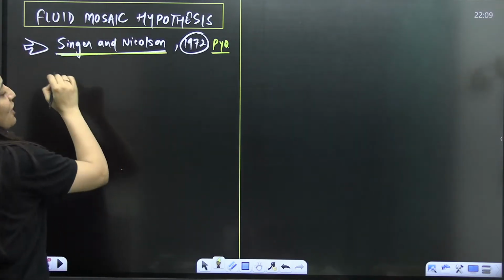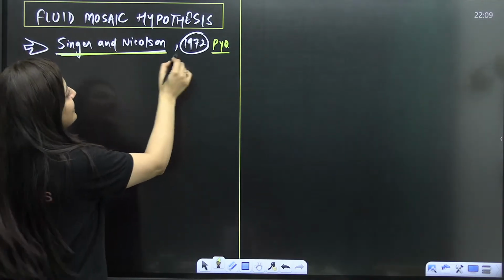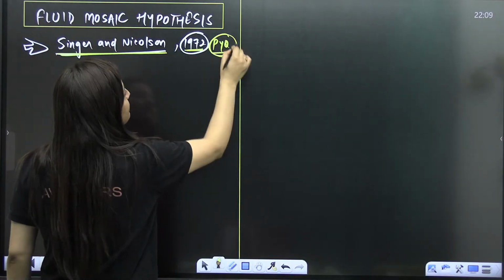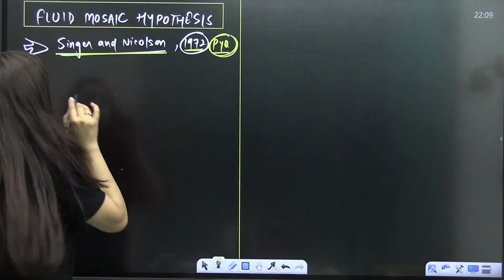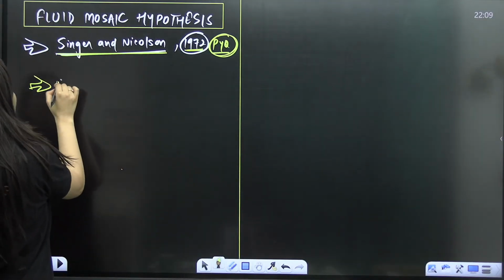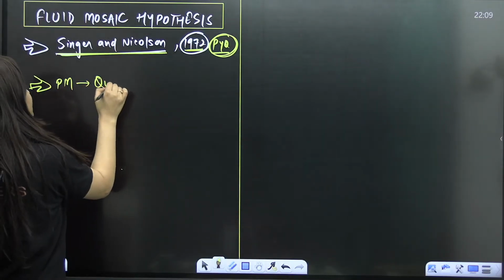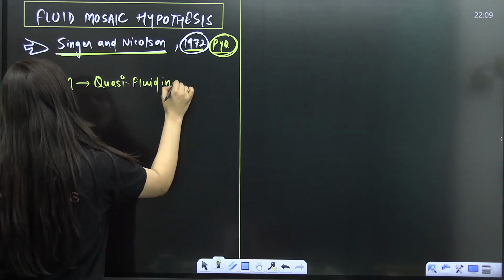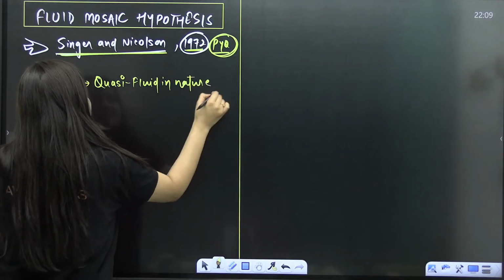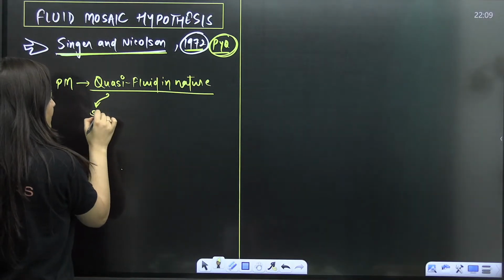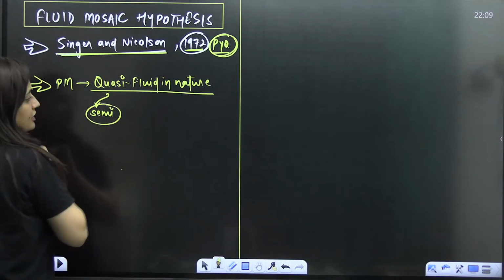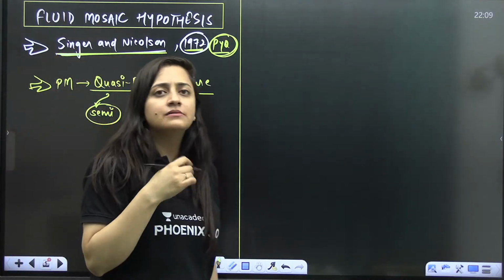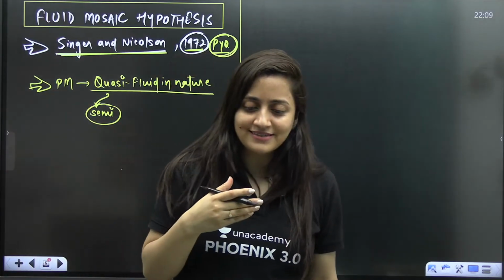So guys, now come back to this topic. Singer and Nicolson, 1972. It's a PYQ, a repeated question. As per this, the plasma membrane is quasi-fluid in nature. What is the meaning of quasi? You can understand it like this: semi-fluid in nature, as per this model or hypothesis.